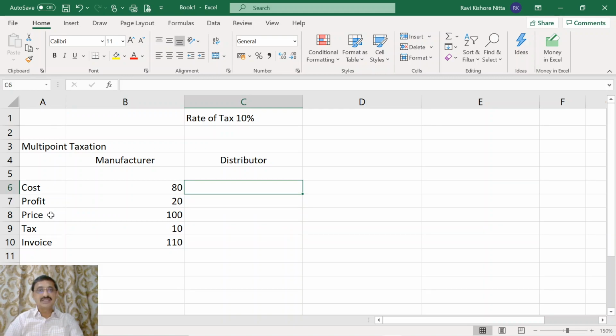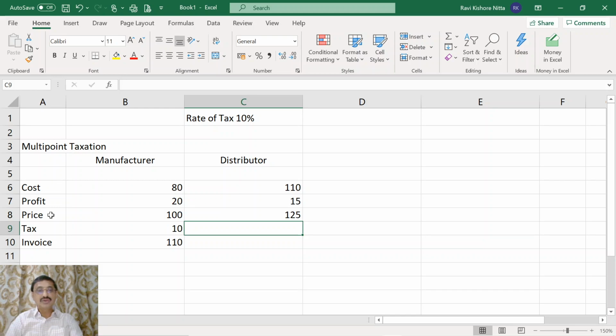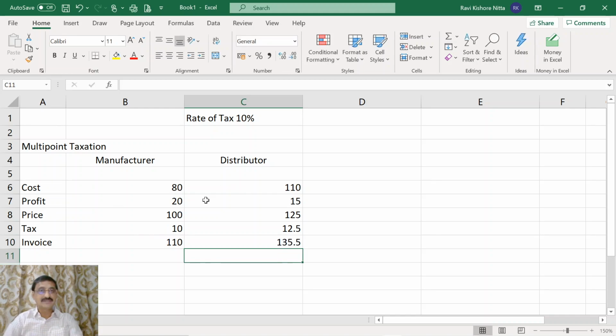Now for this person, the cost is 110 rupees. He is adding a profit of 15. His selling price is 125, and the tax is 10% on 125. It is 12.5, and the invoice price is 137.5.